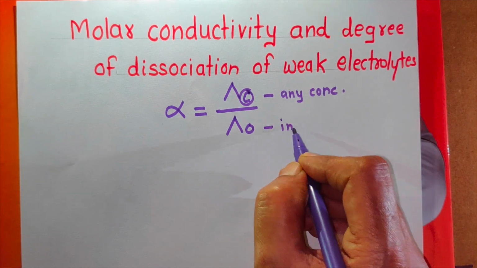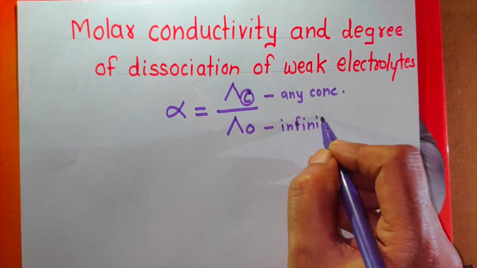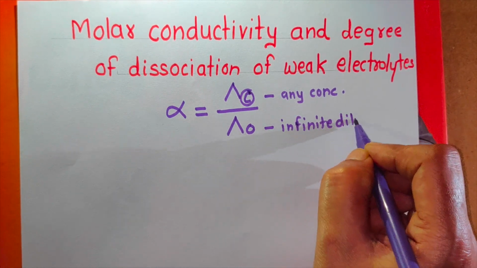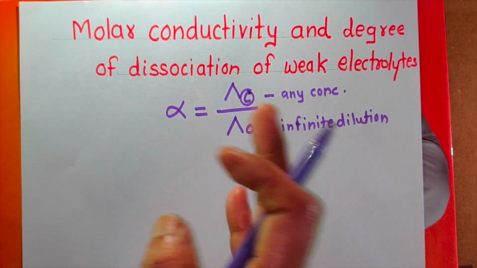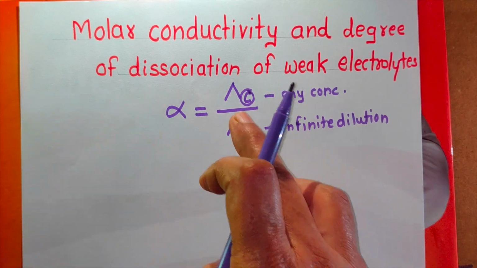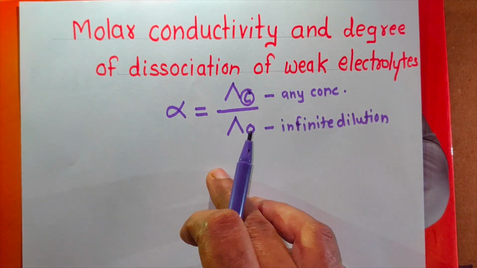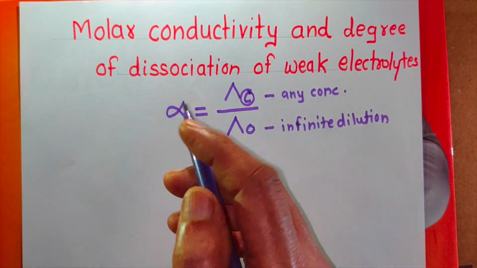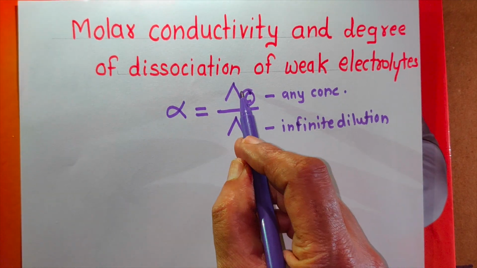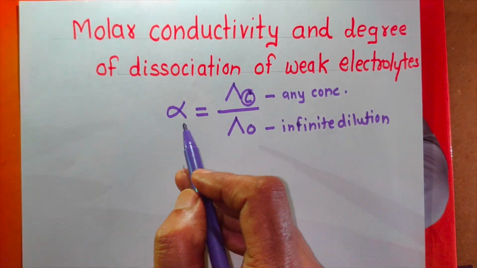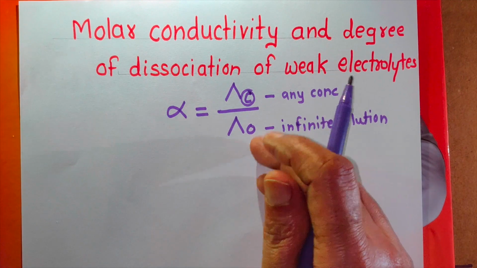The ratio of these two values is used to determine the value of alpha, which explains the extent of ionization at this concentration. So remember, alpha is equal to lambda c upon lambda 0. By using this, we can apply the Ostwald dilution law for molar conductivity also.